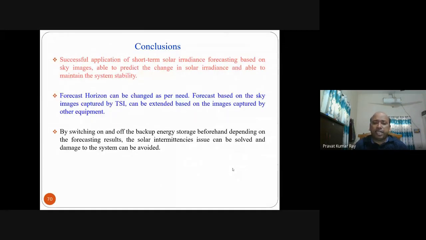Then after knowing the irradiances, you can switch the backup storage on and off beforehand. If you know this much irradiance, this much power, then you can switch on or off your backup, whether battery or other generation, beforehand depending on the forecasted value. The solar intermittency issues can be solved and damage to the system can be avoided. These are the main advantages.